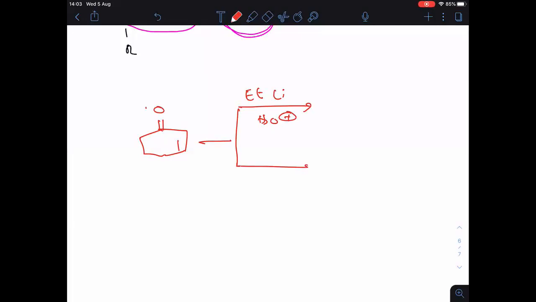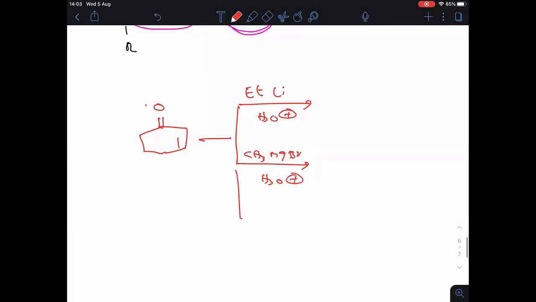Clear? Now, second one, CH3MgBr followed by acidic hydrolysis. And the third one, (CH3)2CuLi, followed by acidic hydrolysis. You have to tell me in first one, 1,2 is major or 1,4. In second one, in third one also.